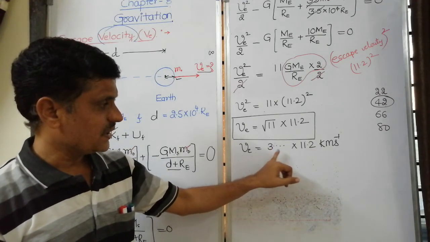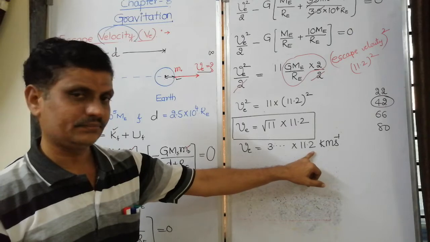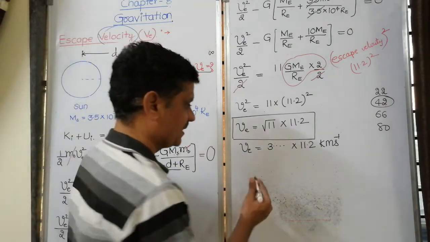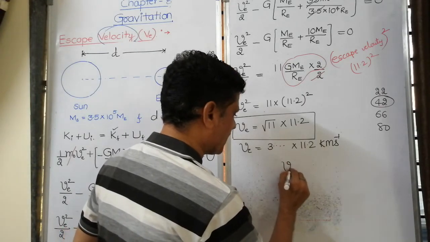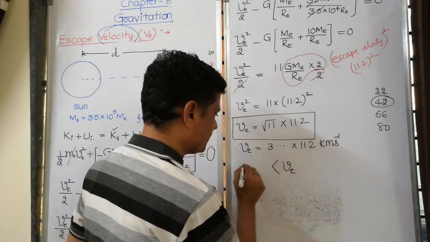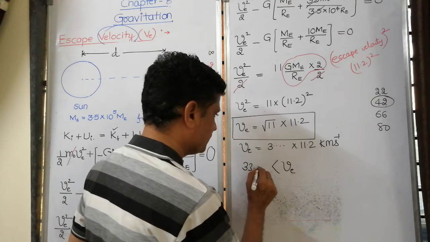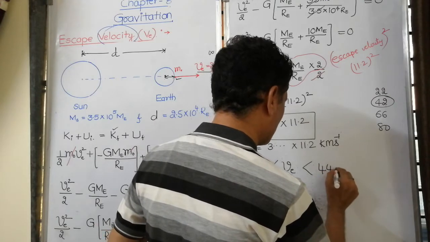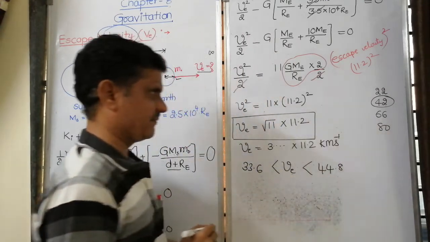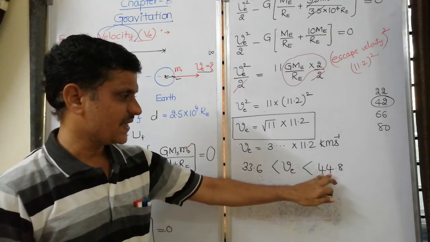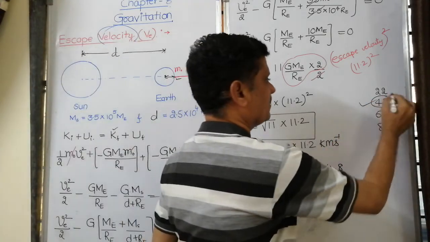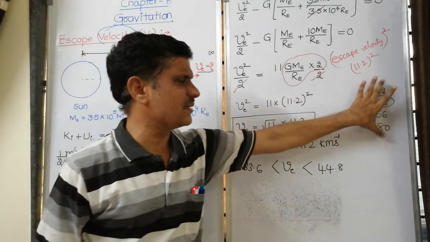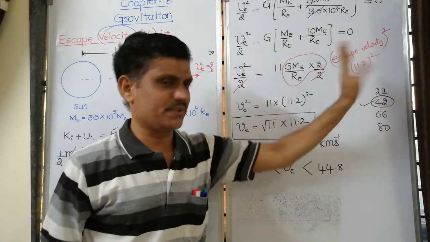If it is 4, that is 44.8. We know that this value is greater than 33.6 kilometer per second but less than 44.8 kilometer per second. So greater than 33, less than 44 means this is the possible answer. The answers were like this, but I don't know the exact options.